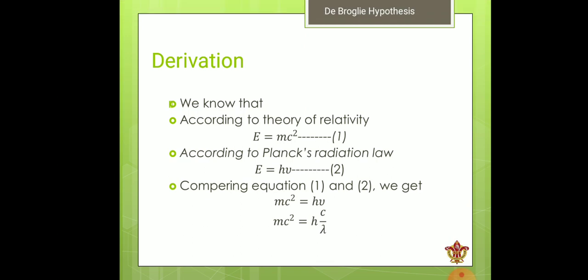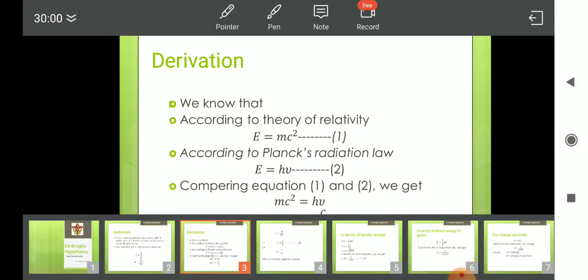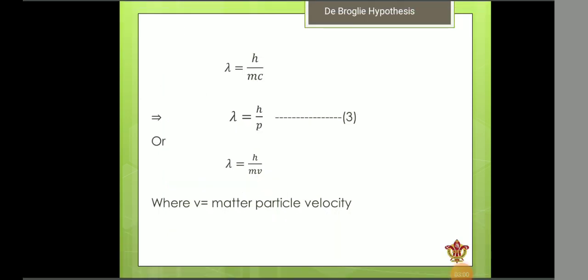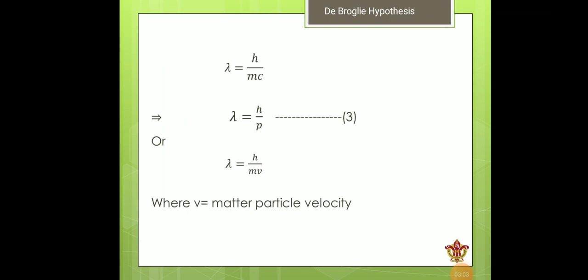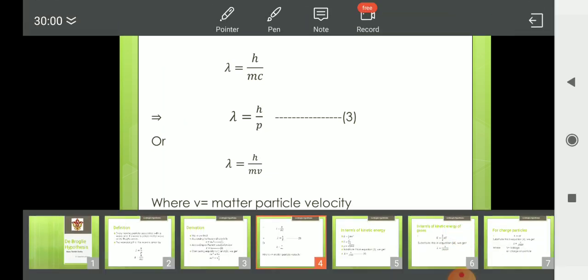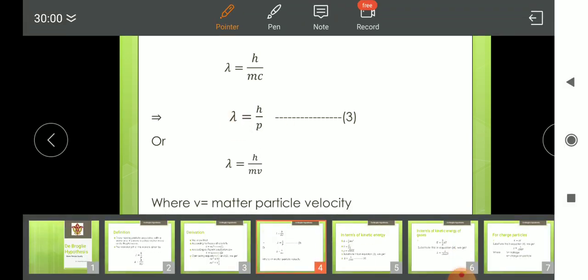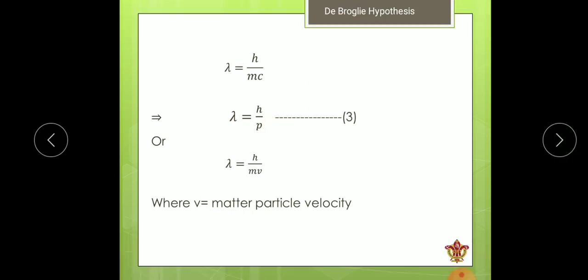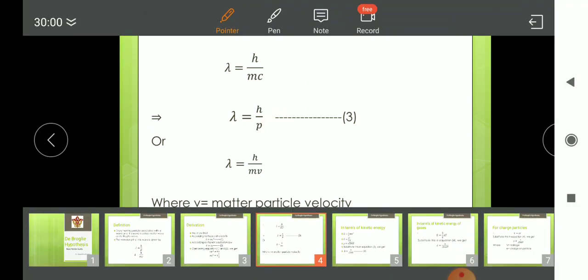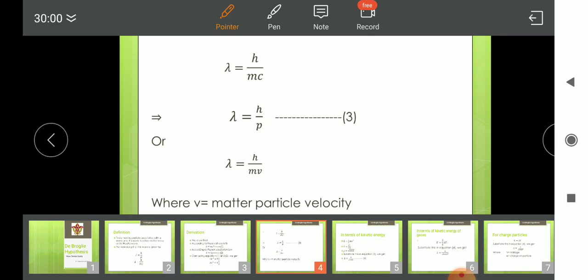Now we move to the next slide. So, after this, we can write lambda is equal to h by mc, or lambda is equal to h by p. If we talk about other material particles, mc is mass into velocity, so mv is also mass into velocity, where v is the velocity of the matter wave particle, or particle which is associated with the matter wave.